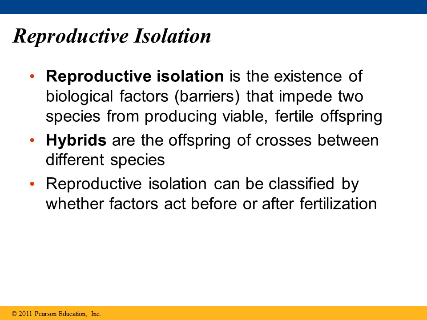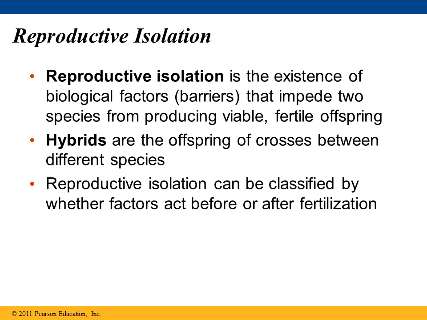So why don't different species have the ability to mate? This is because of what we call reproductive isolation. Reproductive isolation is when biological factors or barriers prevent members of two species from producing viable, fertile offspring. Now, reproductive isolation is influenced by a combination of various reproductive barriers or factors. Reproductive isolation can be classified on whether the factors act before or after fertilization.